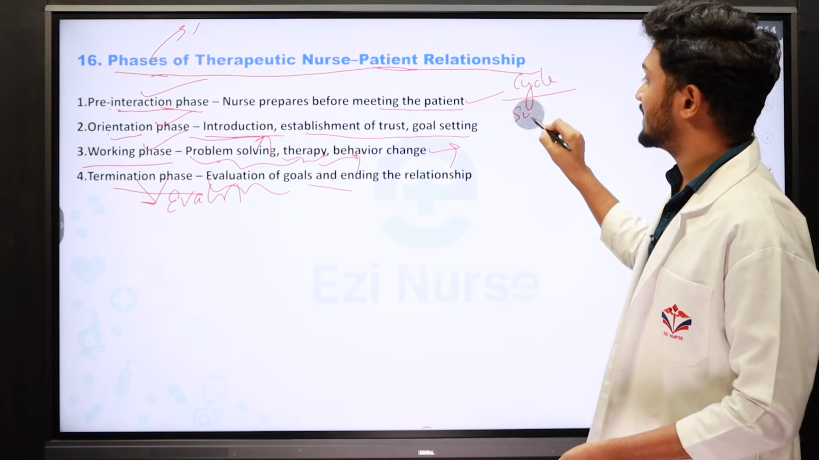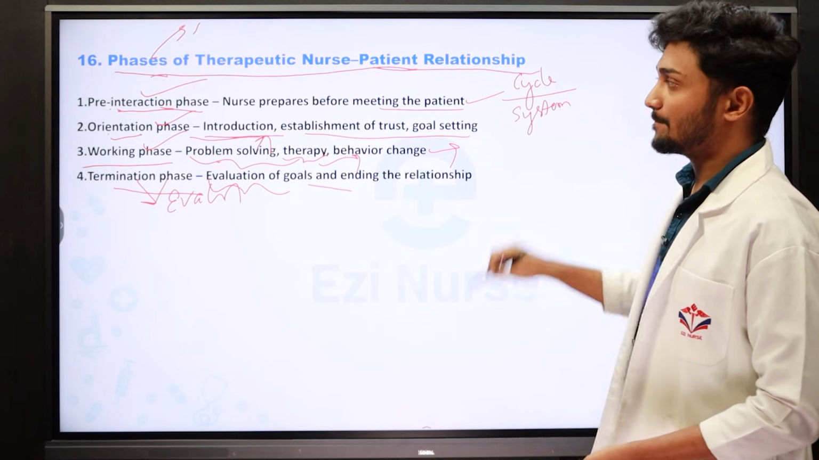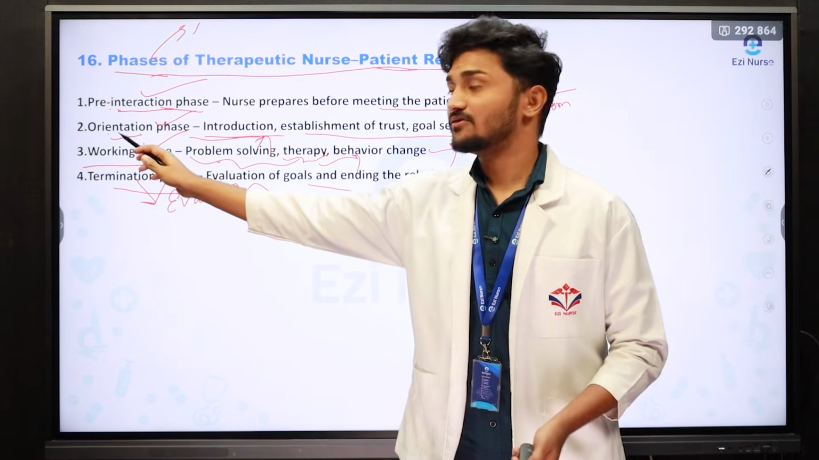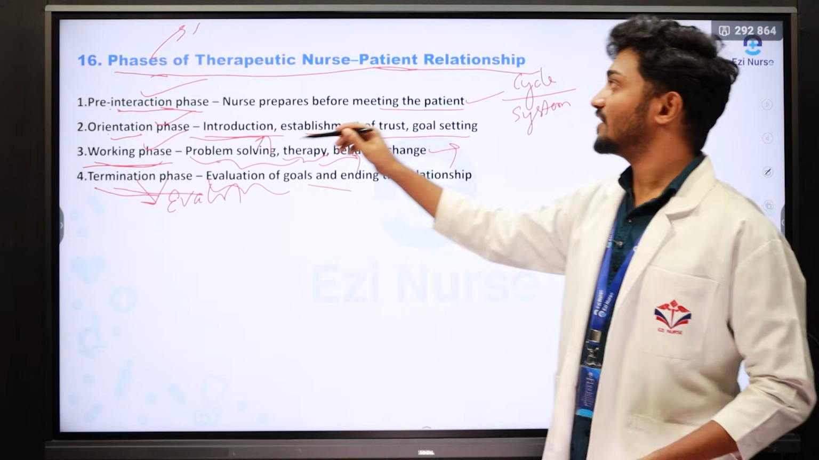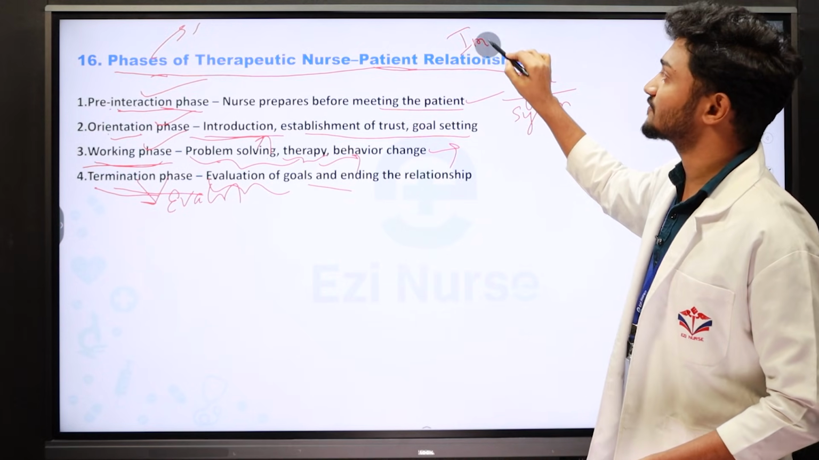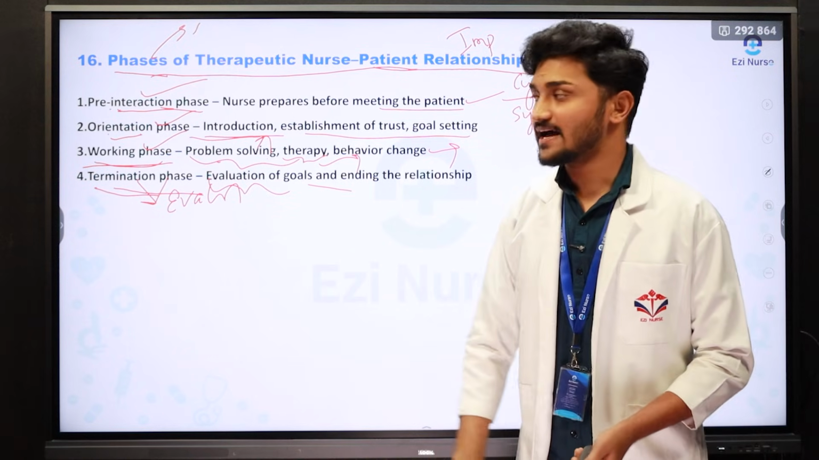So this is systematic, step by step. What is the first one? Pre-interaction. Second one is orientation. Third one is working phase. Last one is termination phase. It is a very important question. Definitely they will ask it in the next examination.